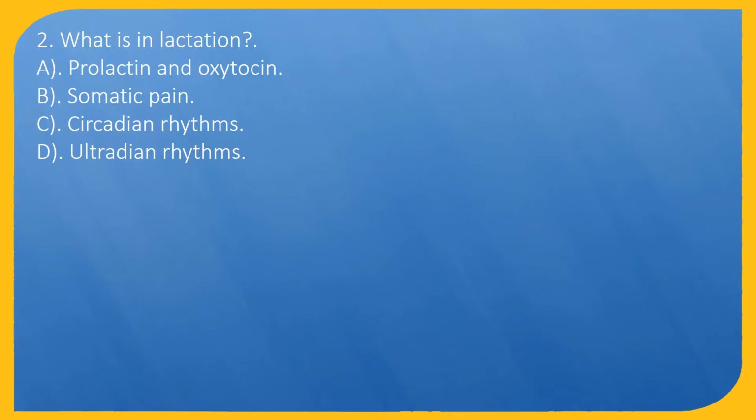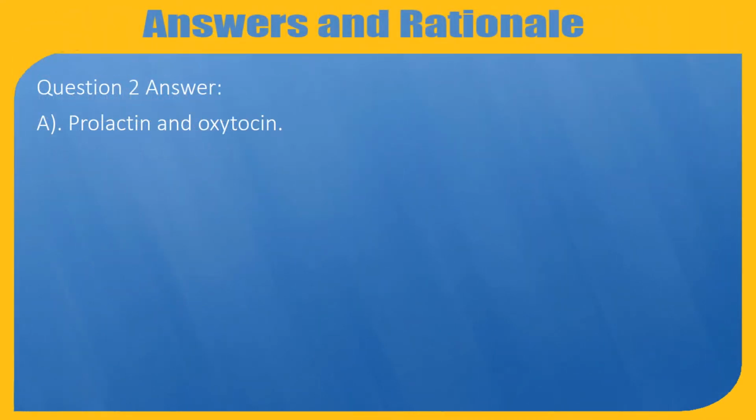Question 2. What is involved in lactation? A. Prolactin and oxytocin. B. Somatic pain. C. Circadian rhythms. D. Ultradian rhythms. Question 2 answer, A. Prolactin and oxytocin.